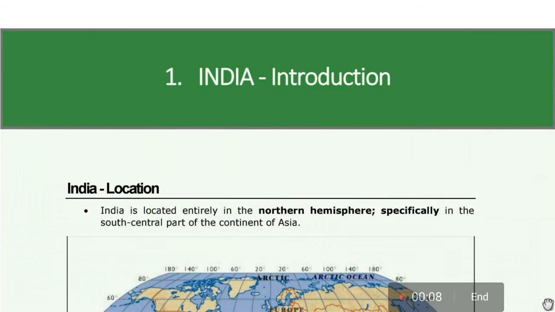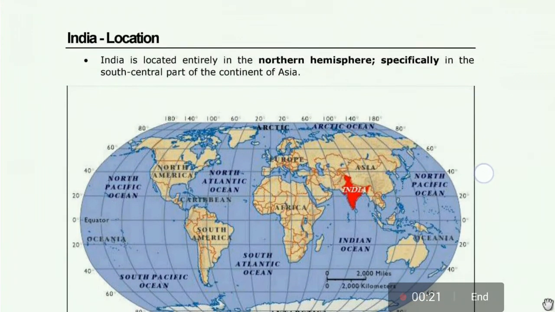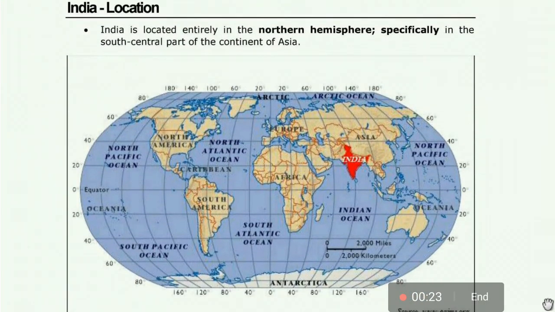India Geographical Location. India is located entirely in the northern hemisphere, specifically in the south central part of the continent of Asia. See the world map. In this map, where India is located, India is entirely located in the northern hemisphere.